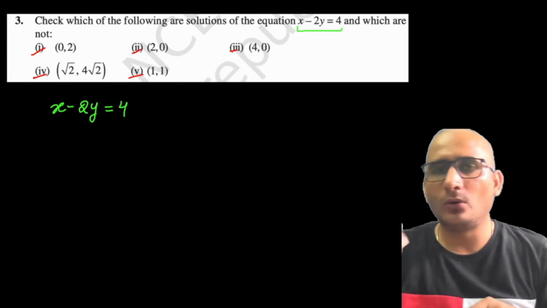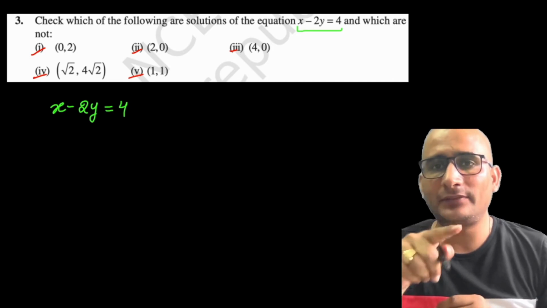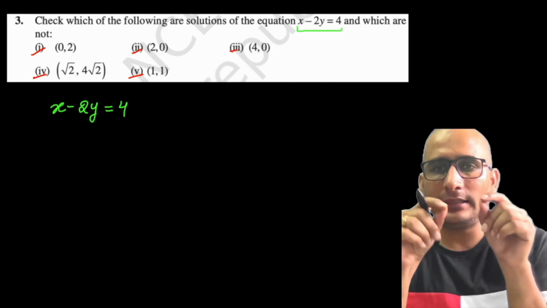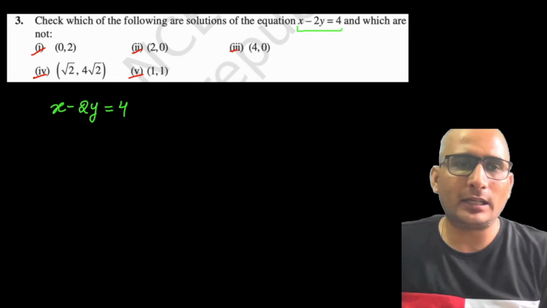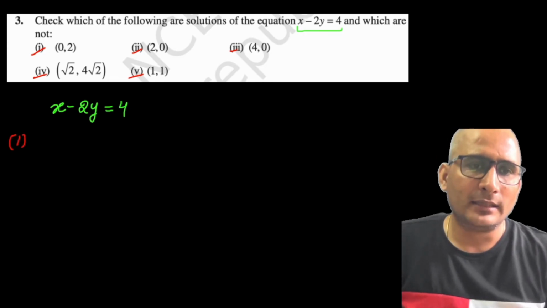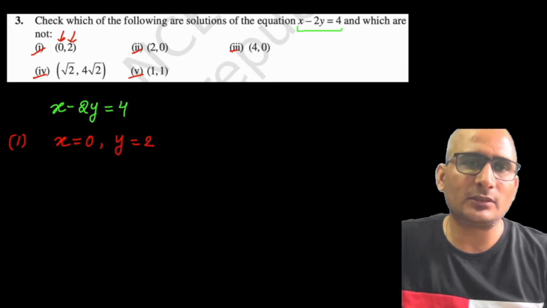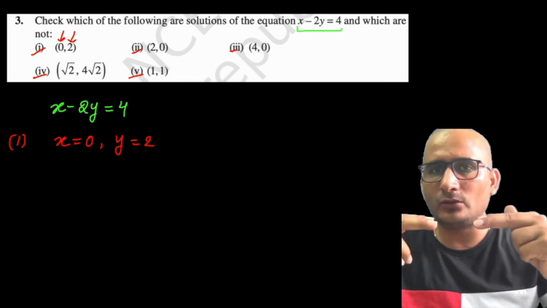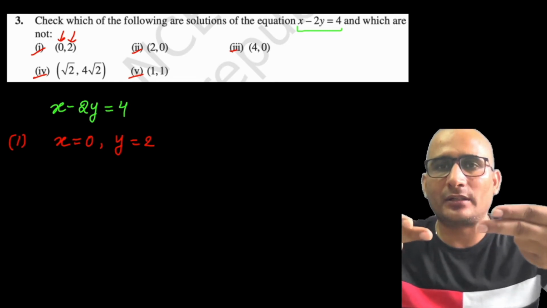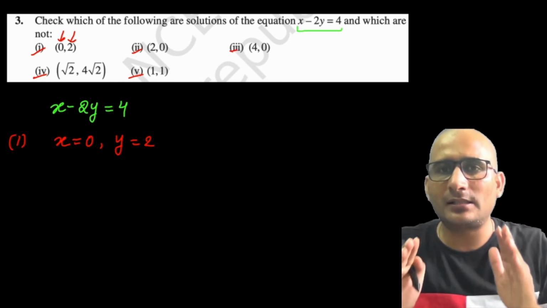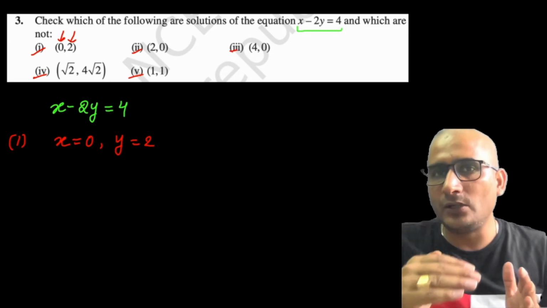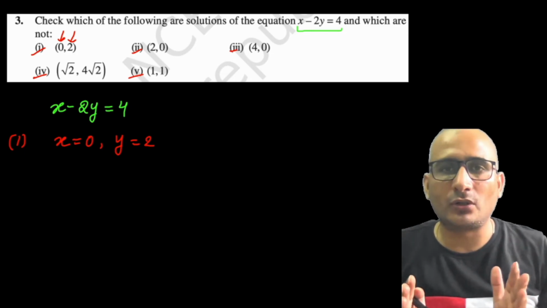If these are solutions, they satisfy the equation. If you look at the first part, x is given as 0 and y is given as 2. This is x and this is y. If I put these values of x and y into the given equation, the equation must be satisfied if it is a solution of that equation.